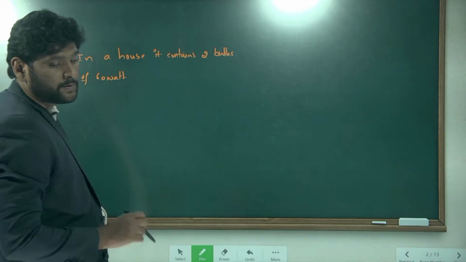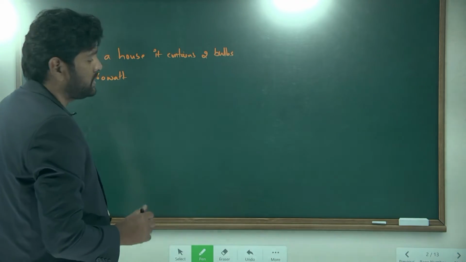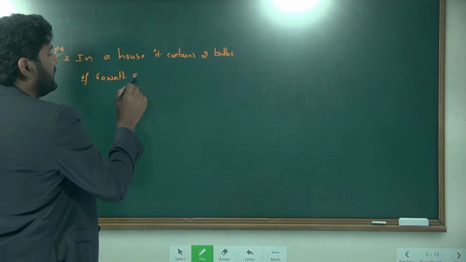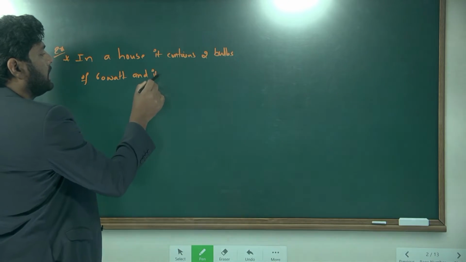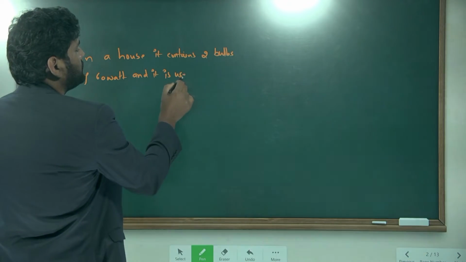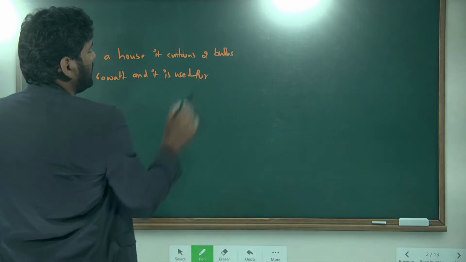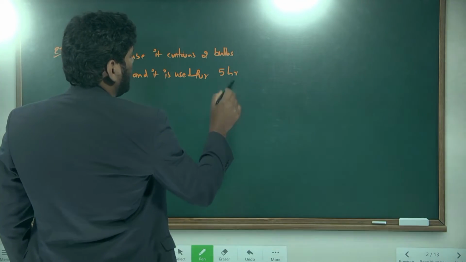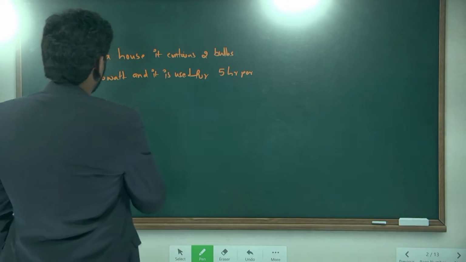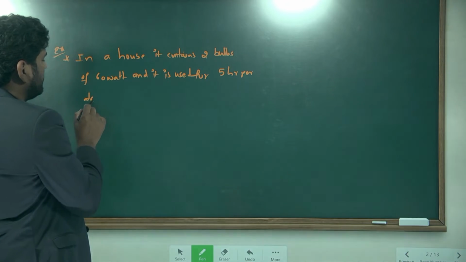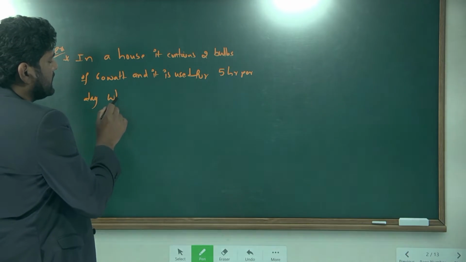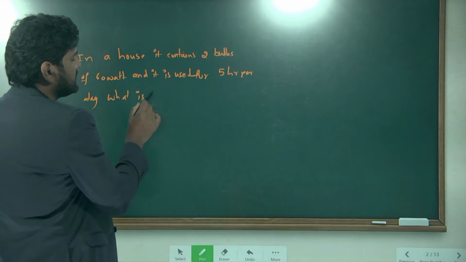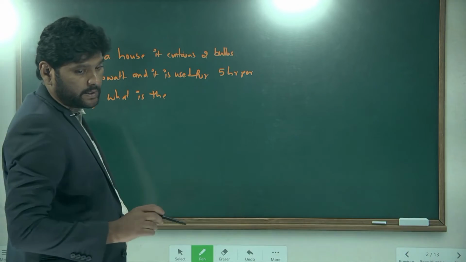How many watt bulbs does it have? 60 watt, and they are used for 5 hours per day. So what is the electricity consumption?